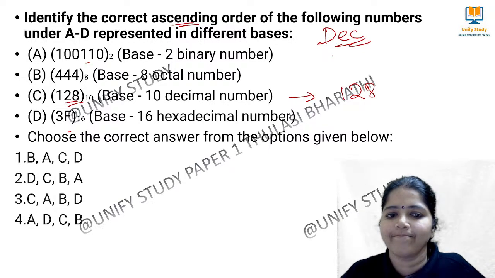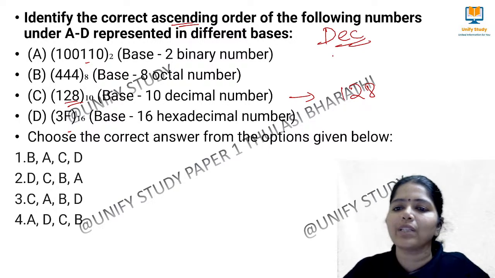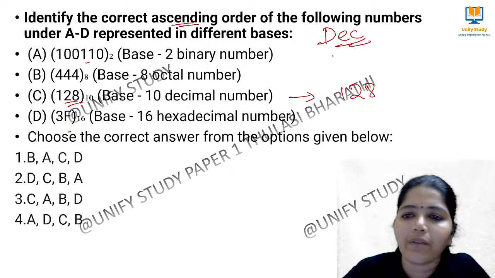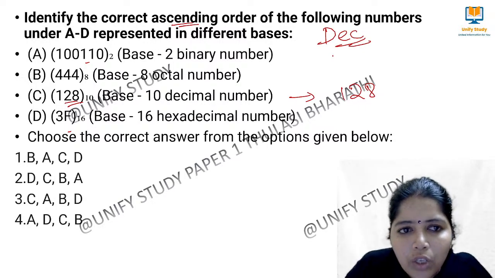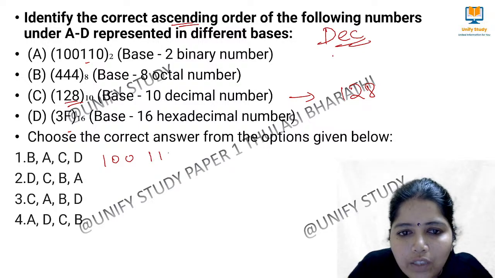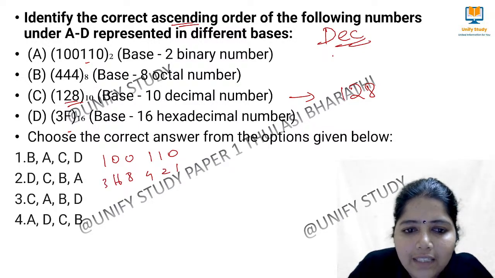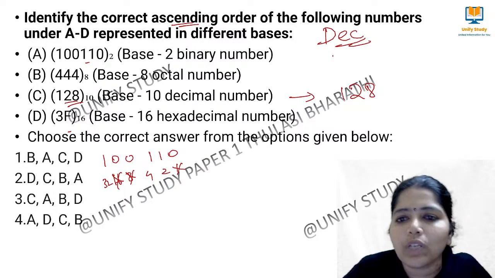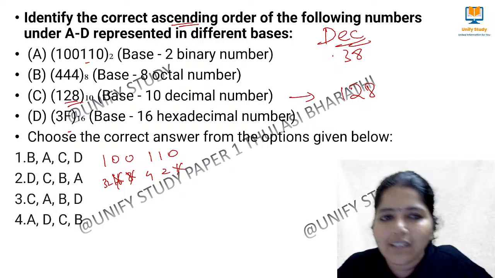Yes, come on, let's start doing this problem. First one, that is the binary. Here we have to convert to decimal. So 1 0 0 1 1 0. So 1, 2, 4, 8, 16 and 32. We can eliminate this and this. So we have 32 plus 4, 36, plus 2, 38. So here it is 38.